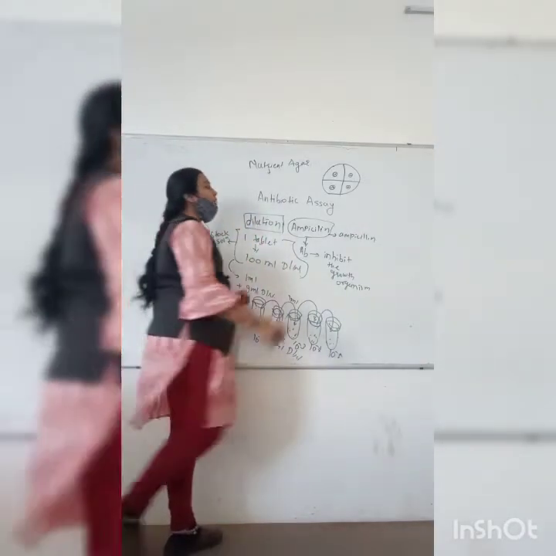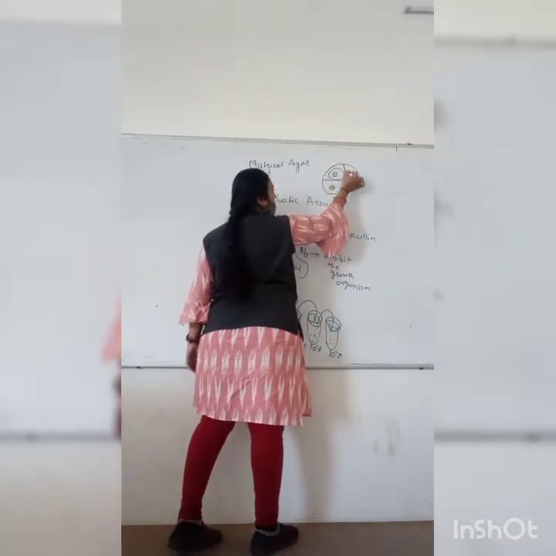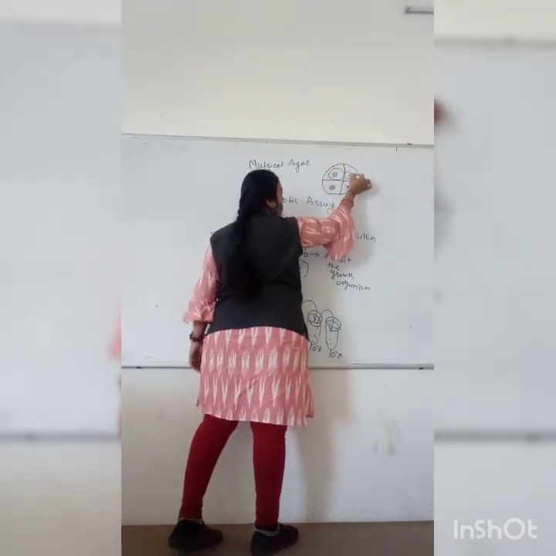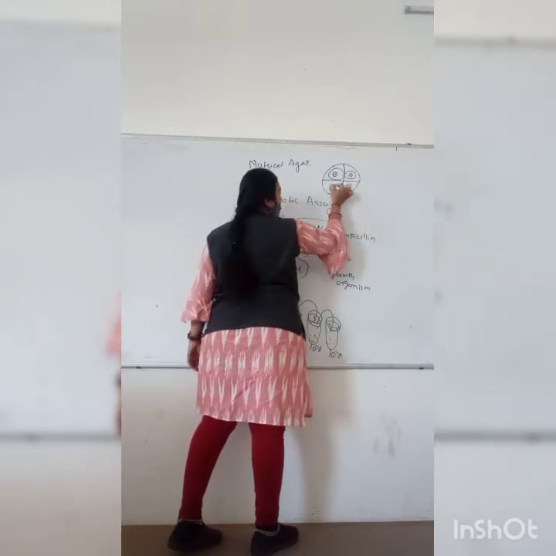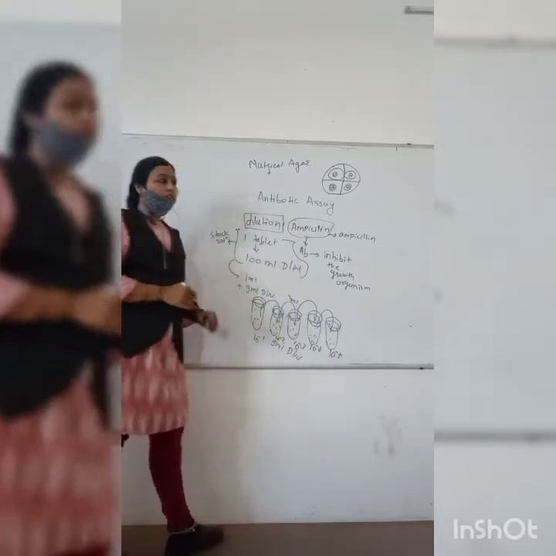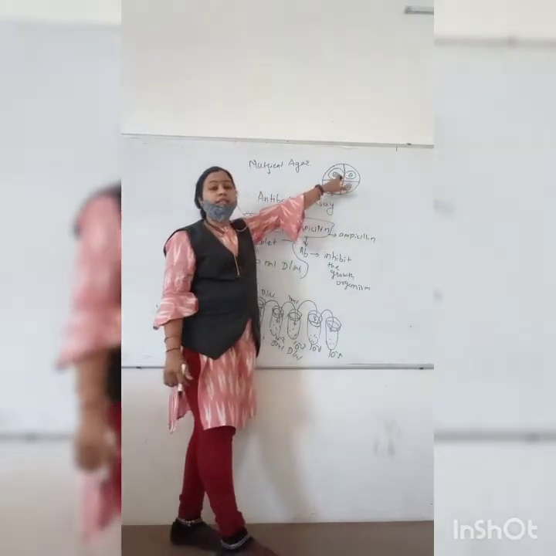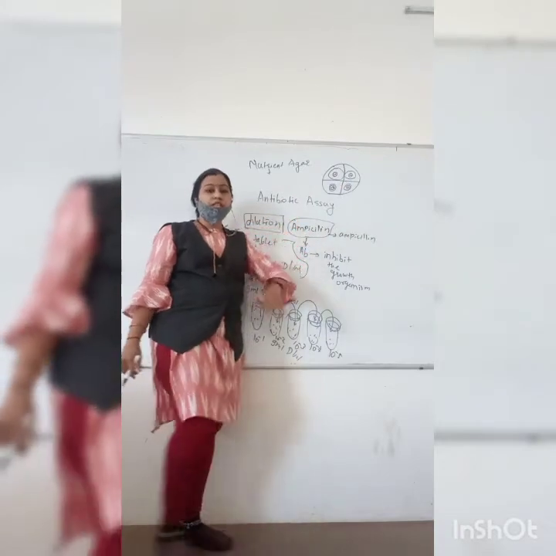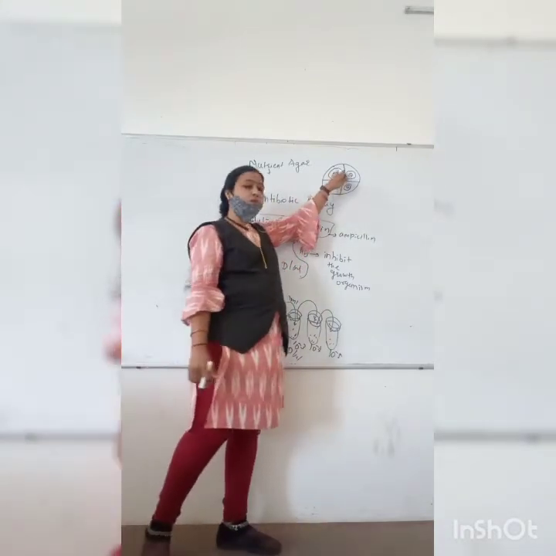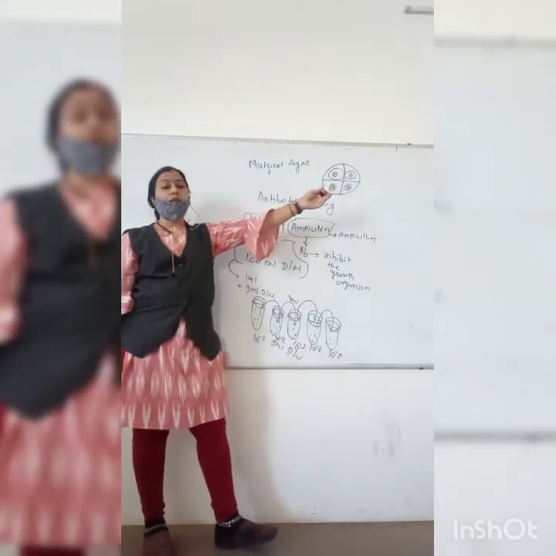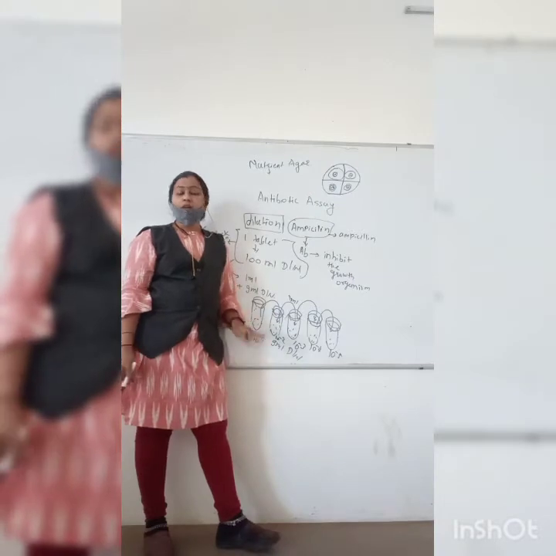So what is happening here? Here a zone of inhibition is formed like this. It may be small, it may be large. So here at 10 raised to minus 1, there is the maximum zone of inhibition. So the given antibiotic shows maximum zone of inhibition, maximum antibacterial activity, at 10 raised to minus 1. Okay, this is your practical.